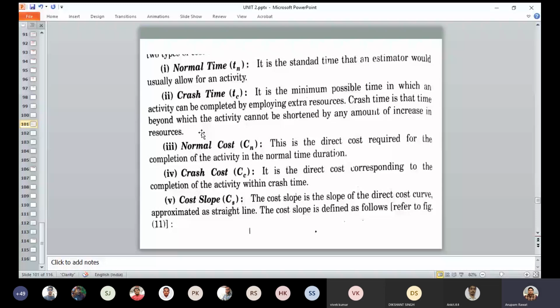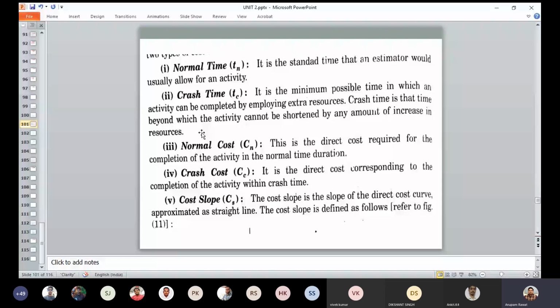Normal cost is the direct cost required for the completion of an activity in normal time duration. Crash cost is the direct cost corresponding to the completion of activity in crash time, and there is a cost slope. Cost slope is the slope of the direct cost, and approximately it is a straight line, and it looks like this one.